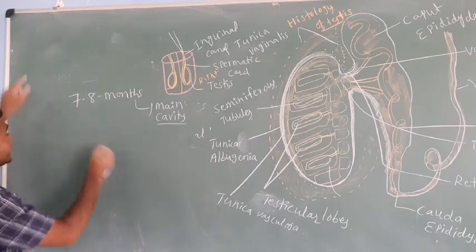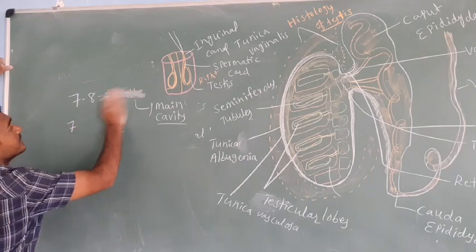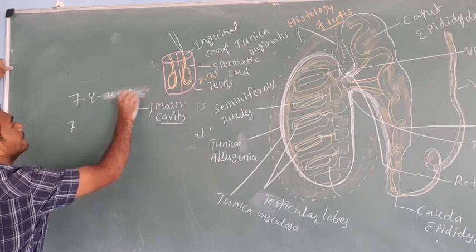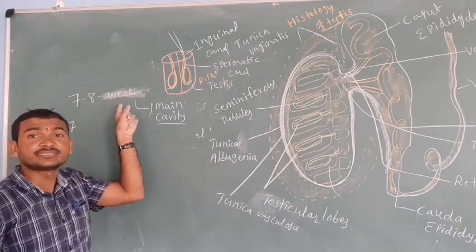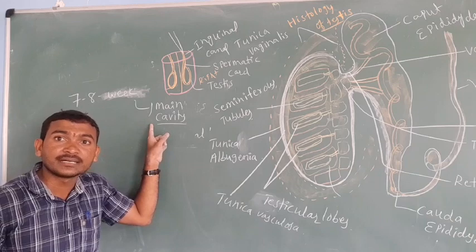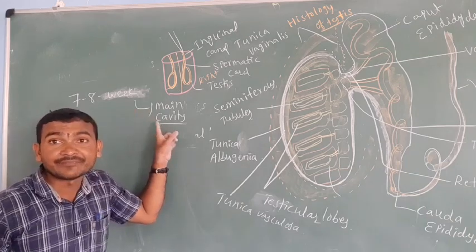At the age of 7 to 8 weeks, the testes are present in the main cavity.